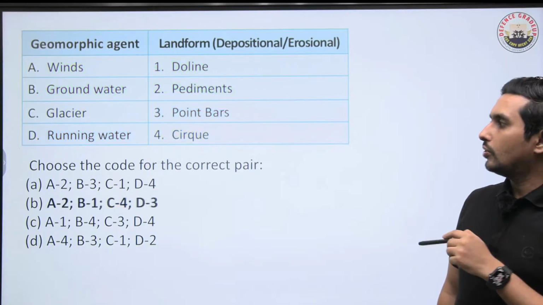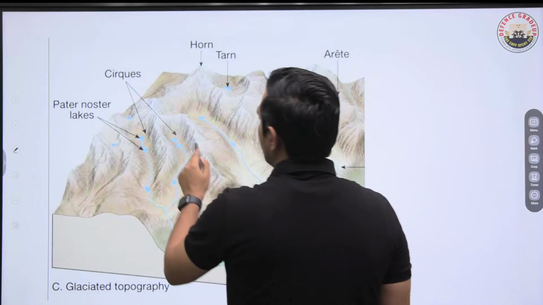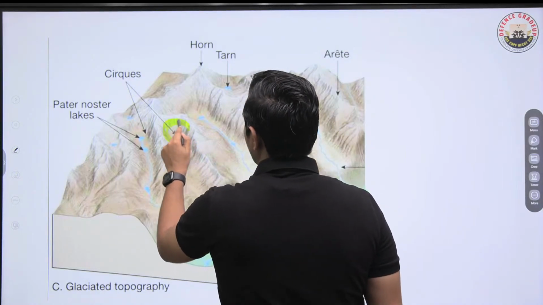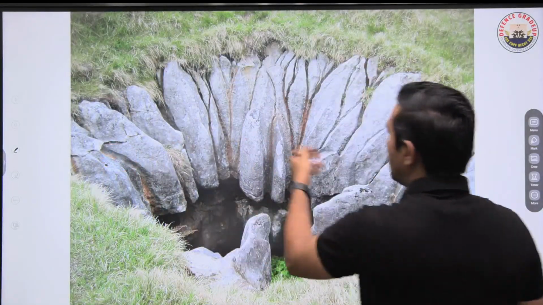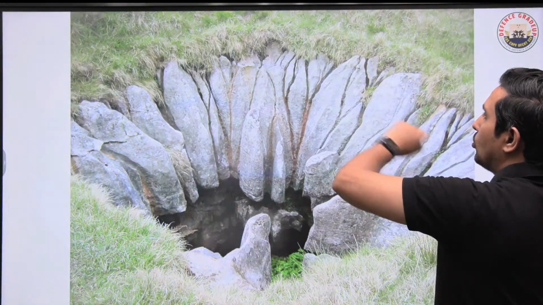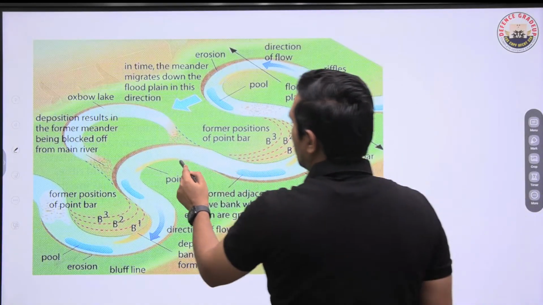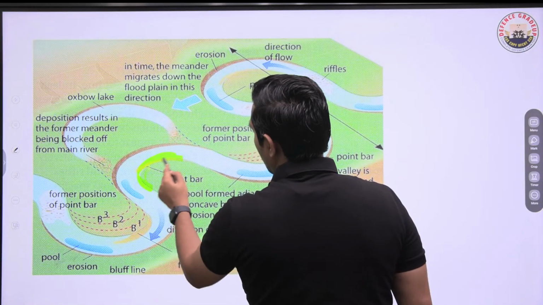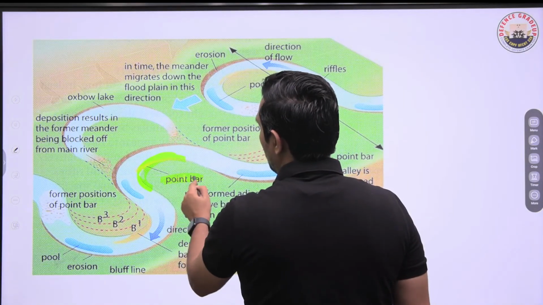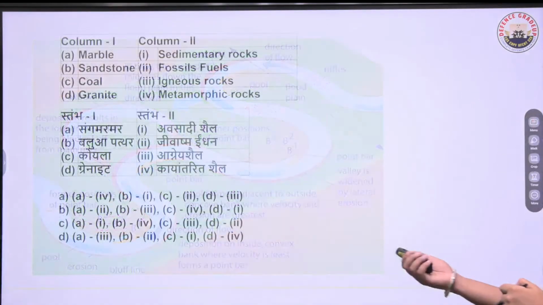Got it? So I'll just show you some of them. For example, have a look at this. Can you see this? This area is known as cirque. This curve in the glacial topography is known as cirque. This is basically a doline when I talk about the limestone topography or the karst topography. And here you can see the point bars as well. This is the point bar, basically formed when the river is taking a turn. That's how we see the formation of oxbow lakes as well.